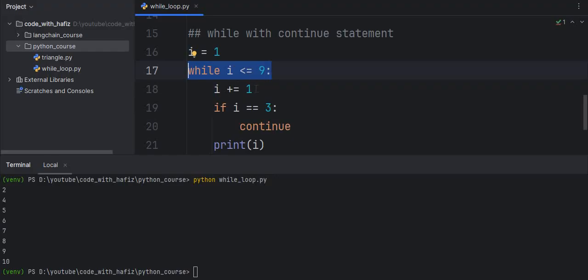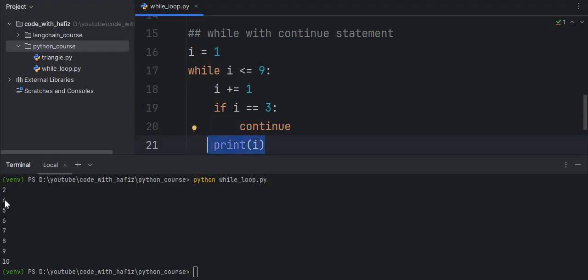Okay, then inside this loop i becomes 2 with the help of this increment statement. So i becomes 2, after the condition is true. If 2 is equal to 3, no, so this will print. The next time i becomes 3, so 3 is equal to 3, yes, continue.